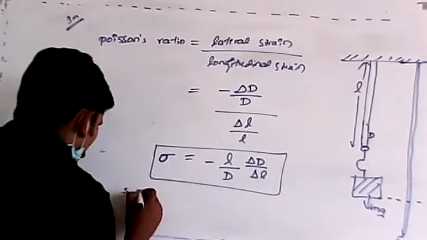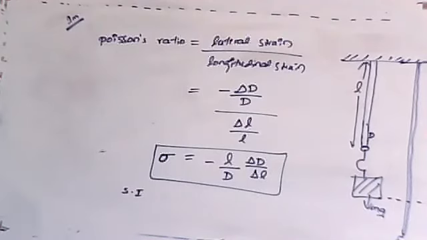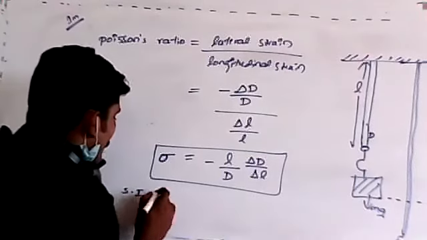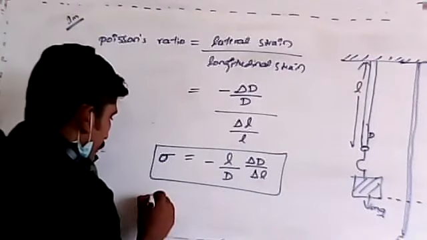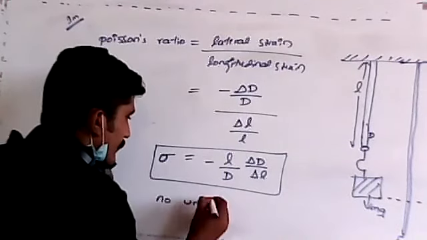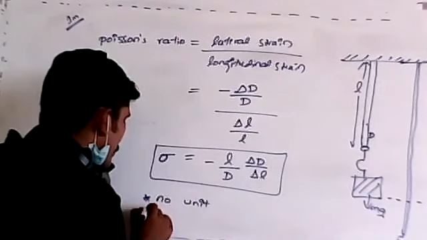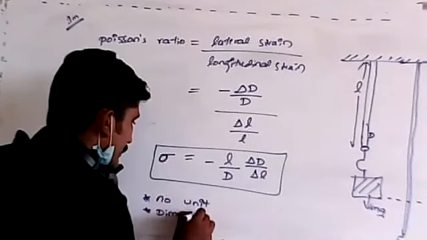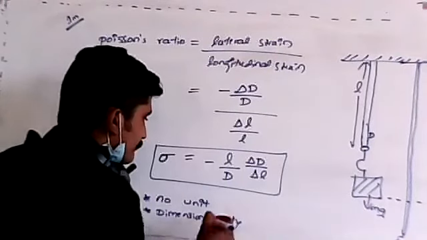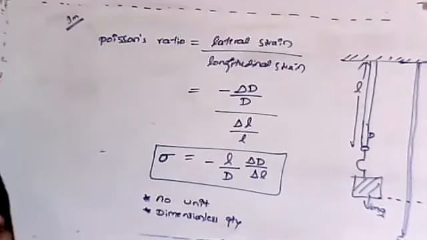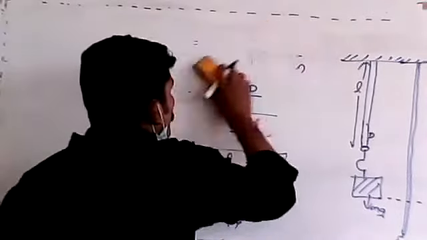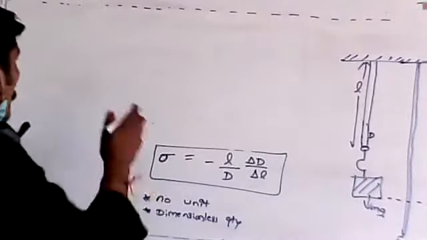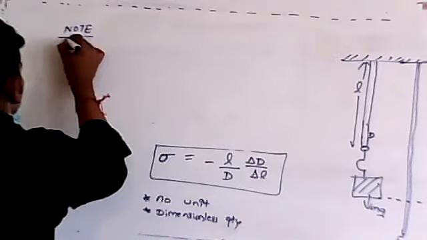What is the SI unit for Poisson's ratio? What is the dimensional formula for Poisson's ratio? Anyone? Yes, good. There is no unit, and it is also dimensionless. Remember students, these two things you must remember: it is dimensionless as well as it has no unit. But a few more points I want to share with you. Just note these points, they are very important for competitive exams also.